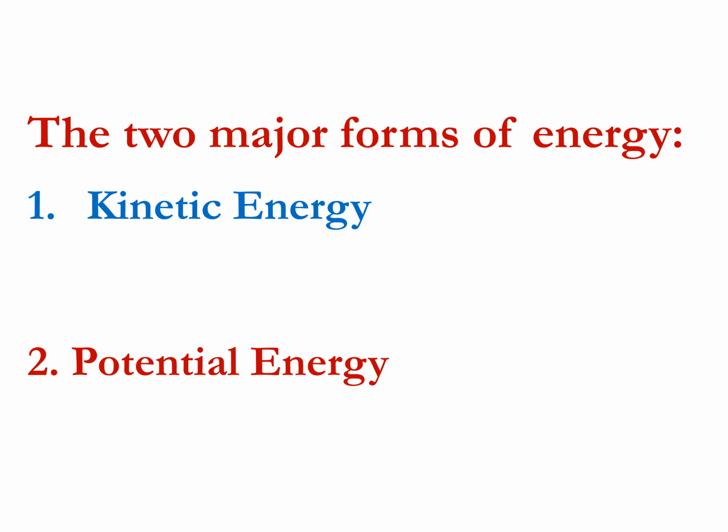So, there are two major forms of energy. One is kinetic energy and the other is potential energy. So we're looking at two major forms of energy. One is kinetic energy and the second is potential energy. So we'll be looking at these two one by one.